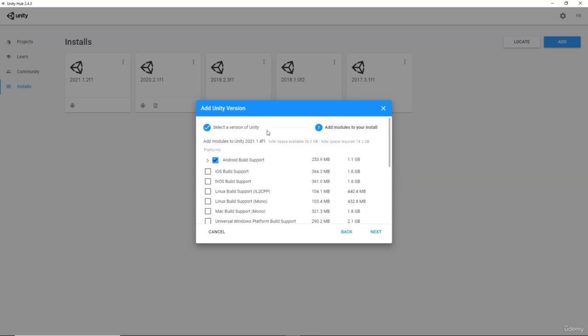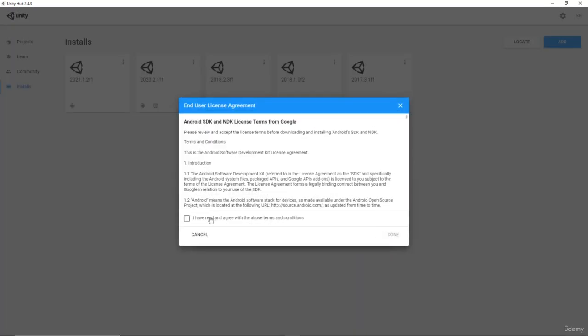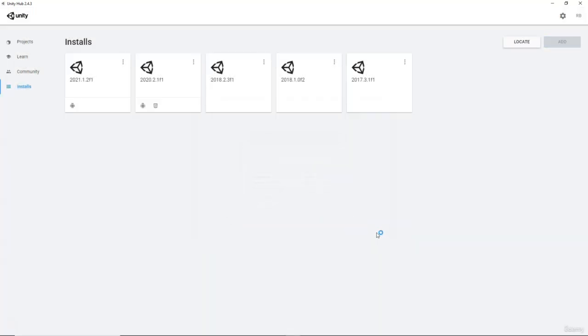Once you have selected all the components, simply click on next, and then it will ask you to agree and done. Now it will go ahead and install the versions on your computer, and you need to simply wait. As you can see, this is installing right here. So that's how you download and install the required components that you need for your game. And make sure to download Visual Studio as well, because you need that in order to write code in Unity.